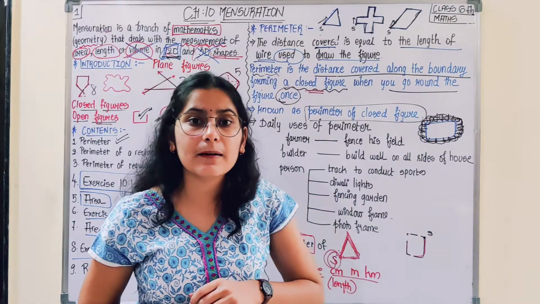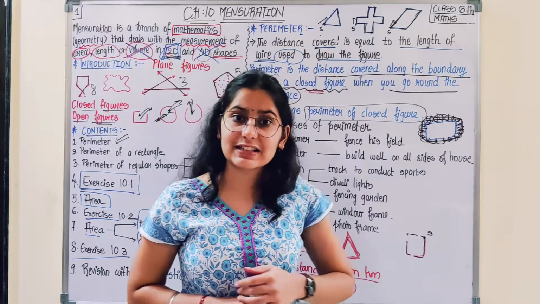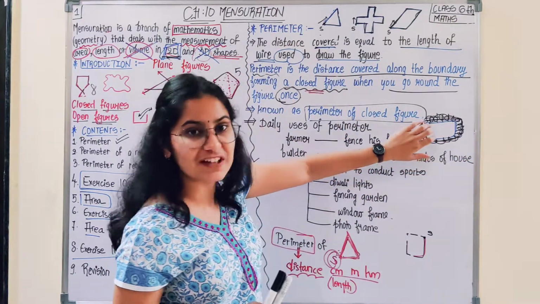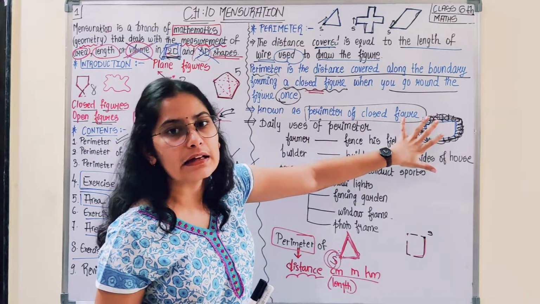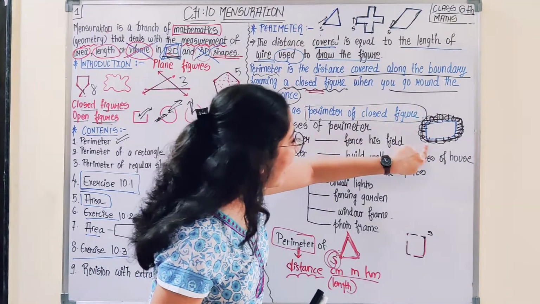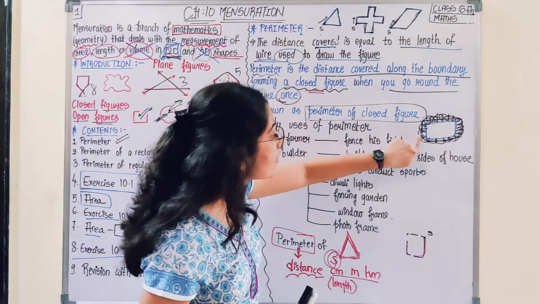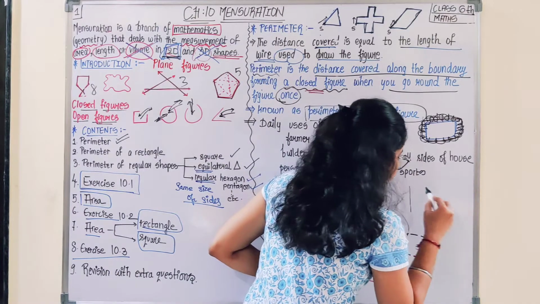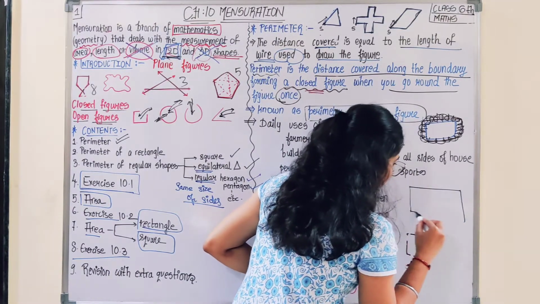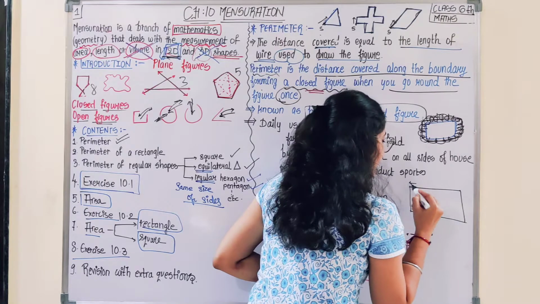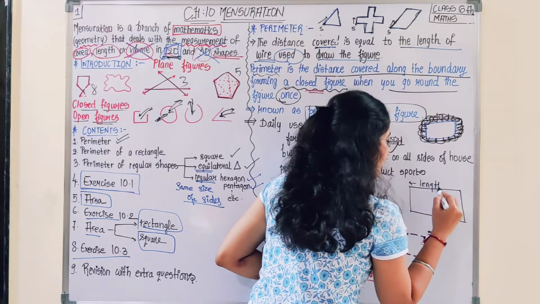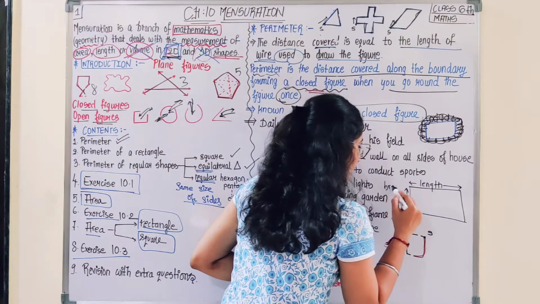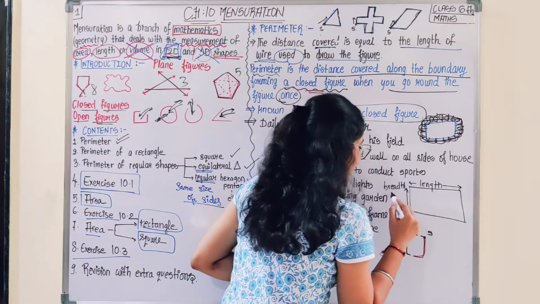So how much length will the farmer say? The farmer says he hasn't measured it. So he goes again from the city to his agricultural field, and he would be calculating the length of his field. Suppose his field is rectangular. A rectangle has a length, the bigger side, that is the length, and this is the breadth, or you can say the width.